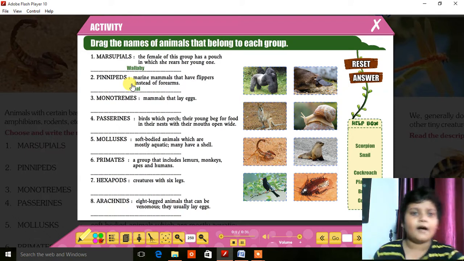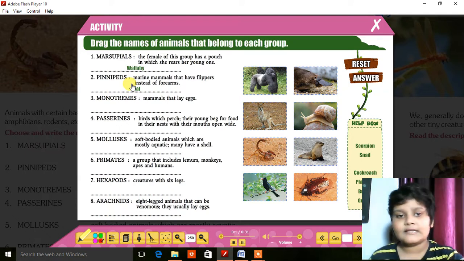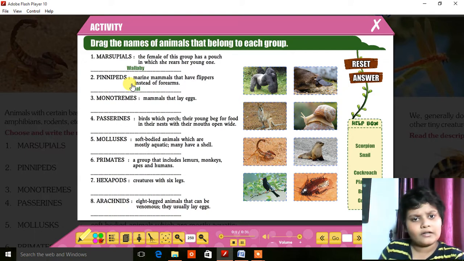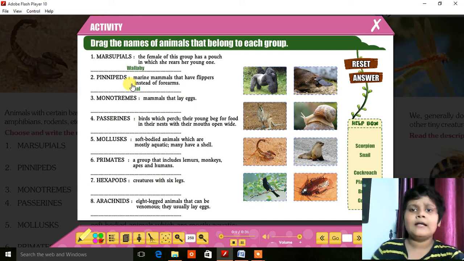Understand? Monotremes, mammals that lay eggs. Everybody knows that mammals do not lay eggs, but this mammal lays eggs.